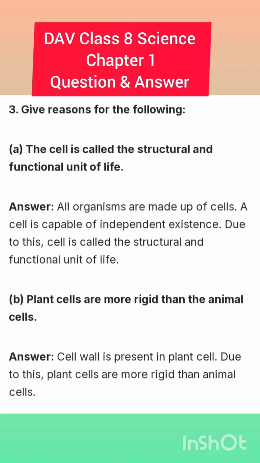B. Plant cells are more rigid than animal cells. Answer: cell wall is present in plant cells. Due to this, plant cells are more rigid than animal cells.